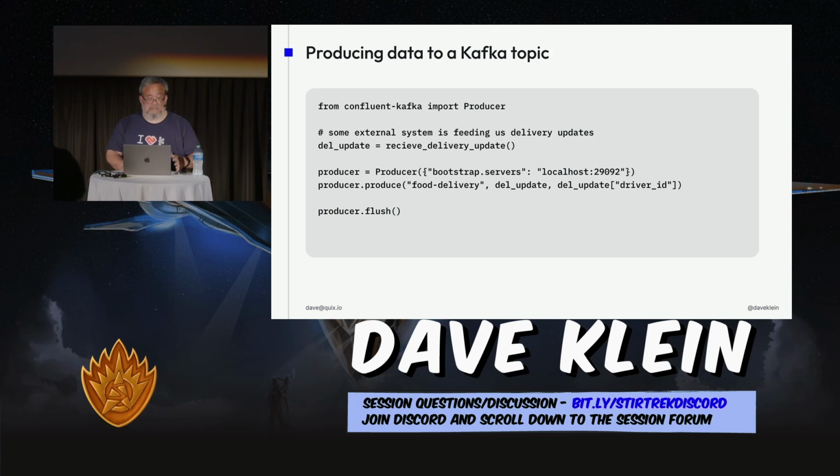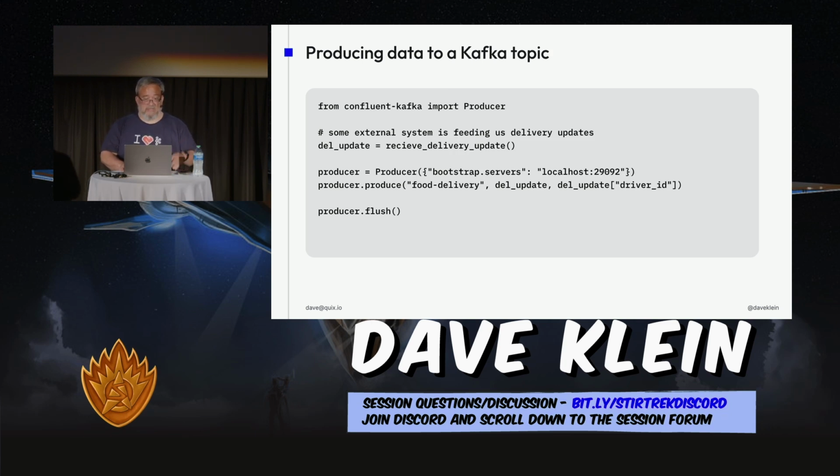And then we just call the produce function on it. And the produce function takes the topic name, and then the value, and a key. So the key we're using is our driver ID, and the value is the whole event packet itself. And that's really the common thing that you'll see is that the key is actually a field in the value. And sometimes you might get a value without a key, and one of the first steps you do in stream processing is to grab a field from there, turn that into the key, so you have something to use from then on. Because for any effective stream processing, you have to have a key, especially when you're working with aggregations or joins or things like that. You need to have something to group by.